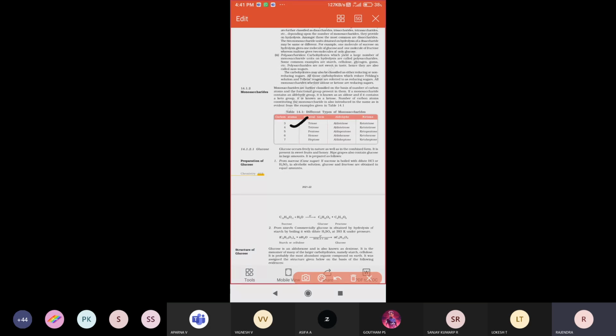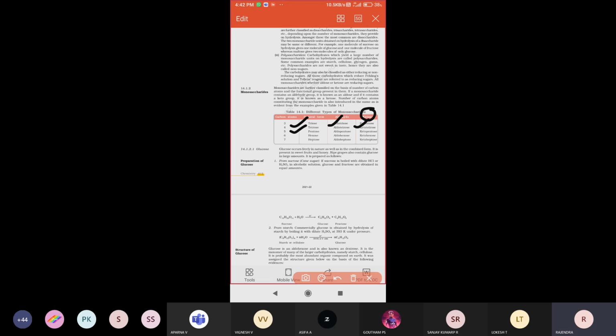With an aldehyde functional group it is aldotetrose, and with a ketone functional group it is ketotetrose. If 5 carbon atoms are present, we call it a pentose: aldopentose with an aldehyde, and ketopentose with a ketone. So depending on the functional group, we use ketose or aldose.